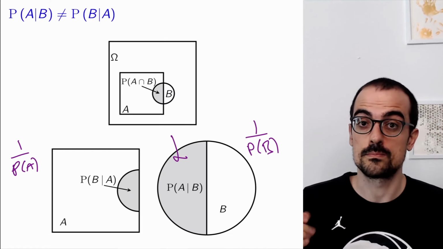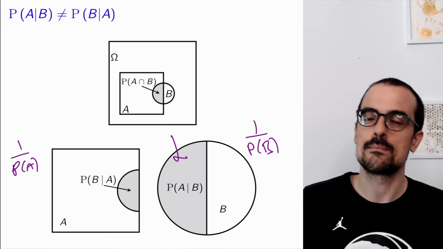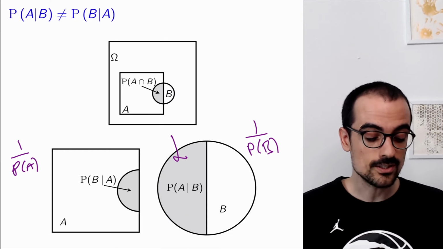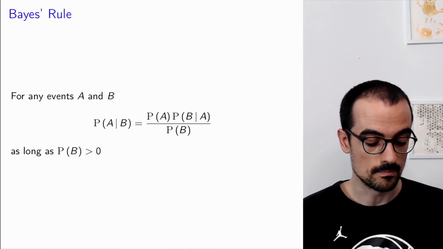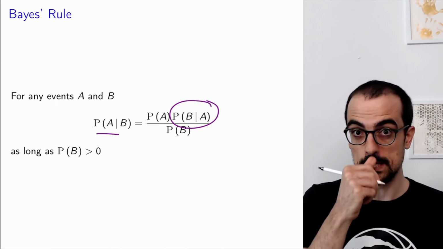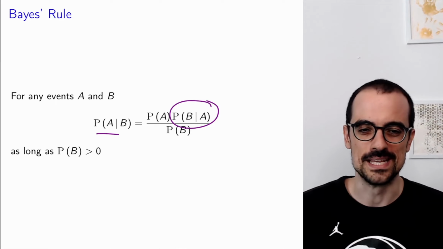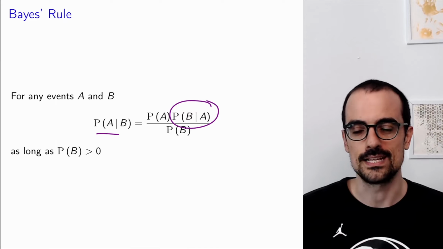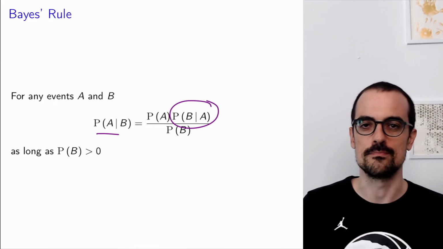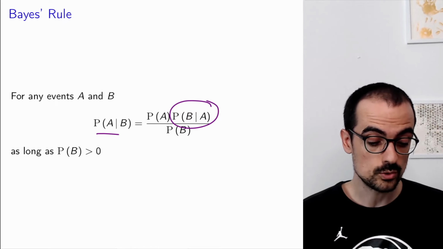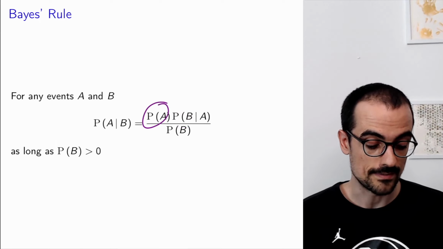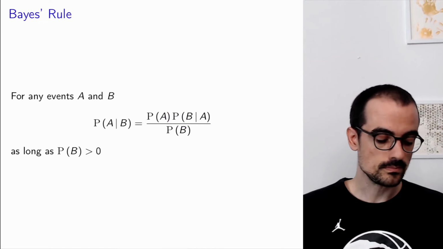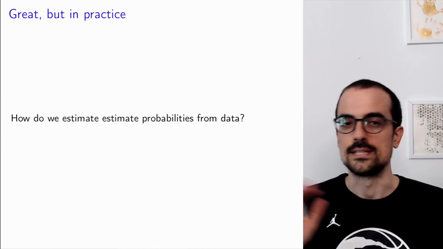This happens when P of A is different from P of B. However, we can compute P of A given B, the conditional probability of A given B, from the conditional probability of B given A. But to do that, we need to reweight by the probability of A and the probability of B. Okay, and this is called Bayes' rule.